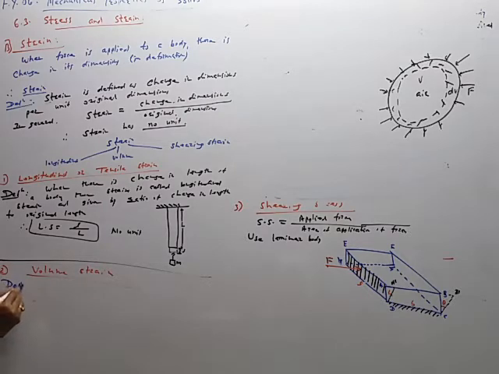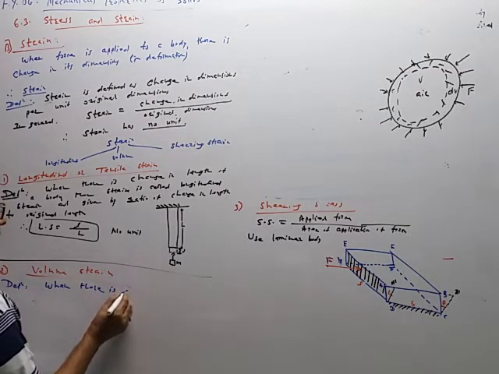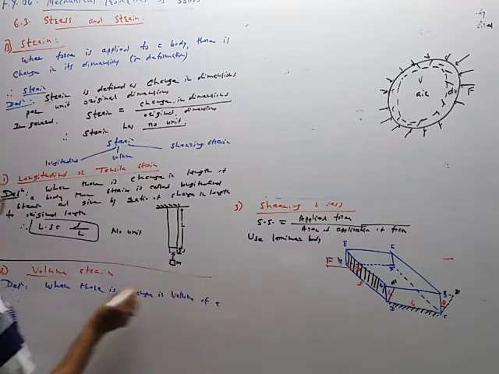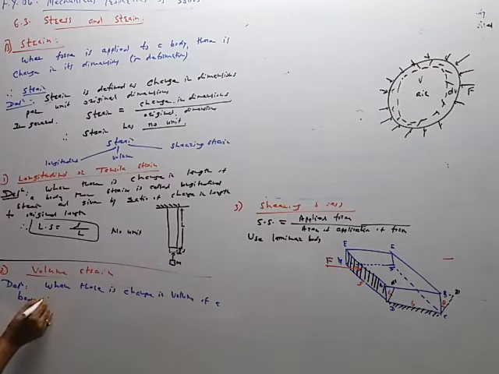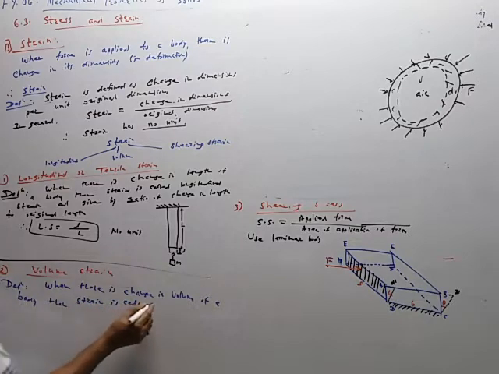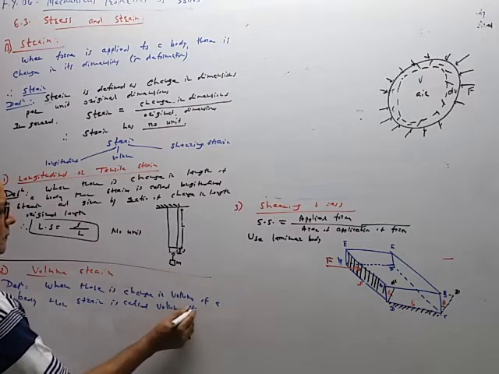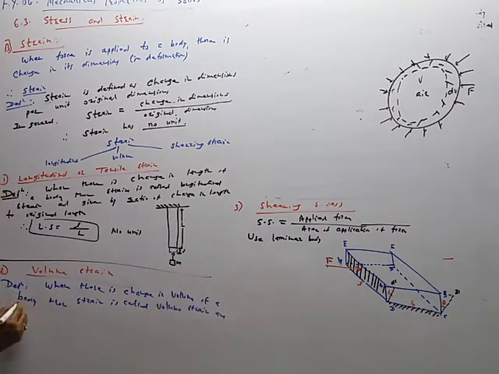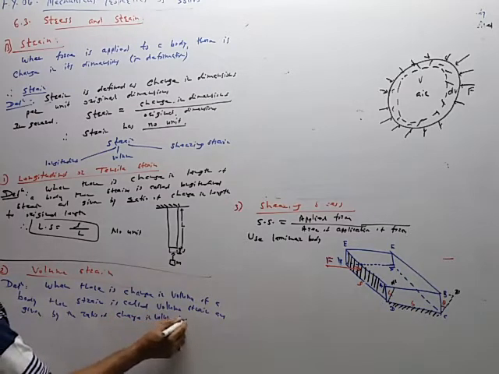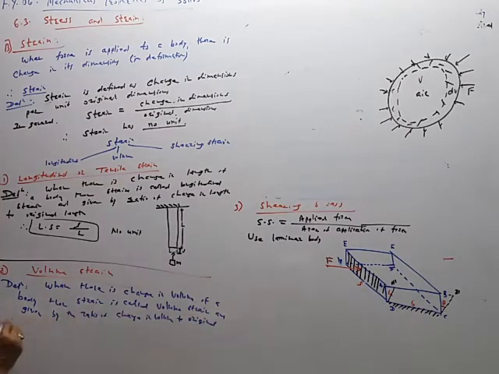Definition: when there is a change in volume of a body, then the strain is called volume strain, and given by the ratio of change in volume, may be increase or decrease, change in volume to original volume.